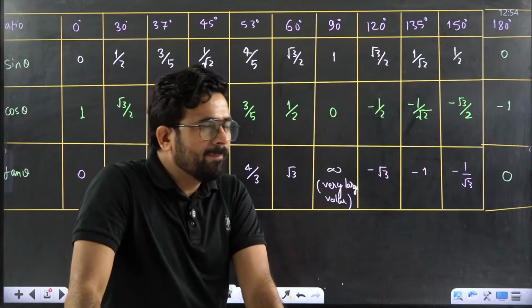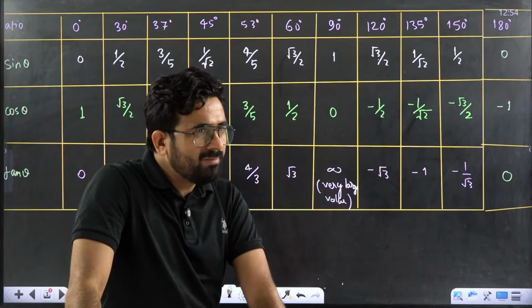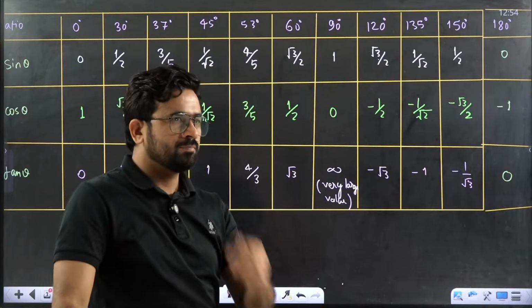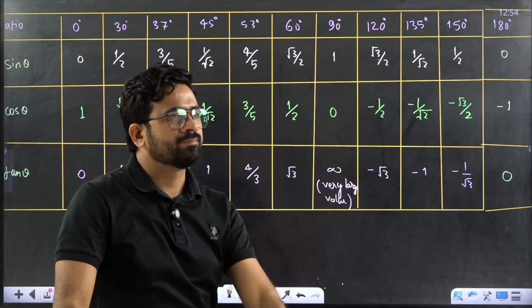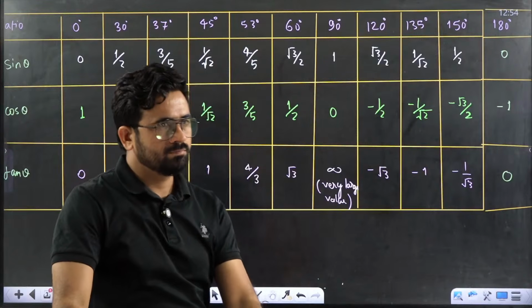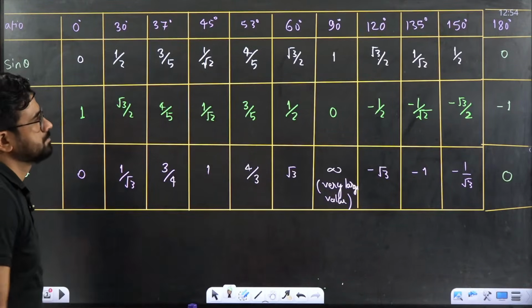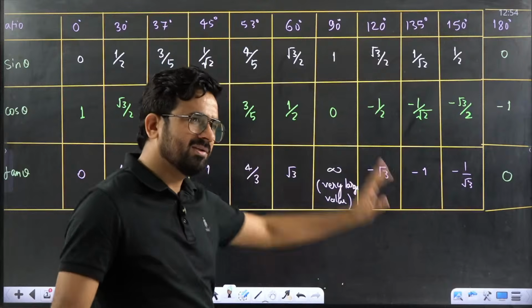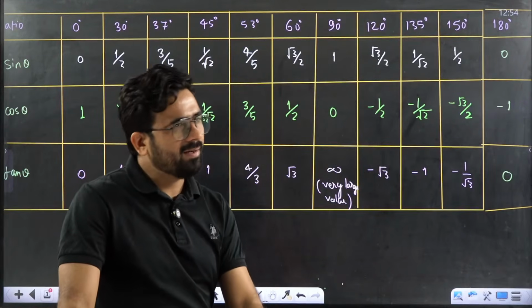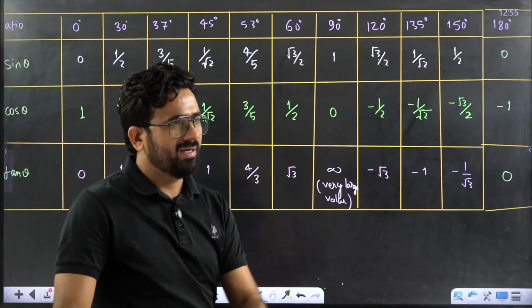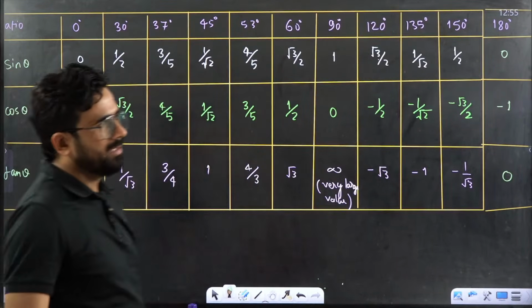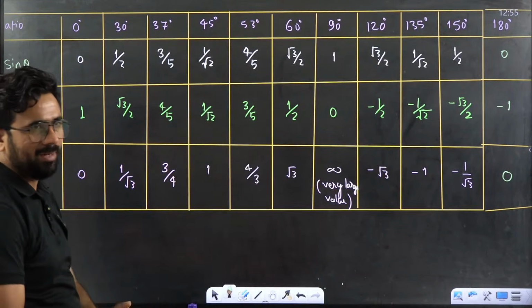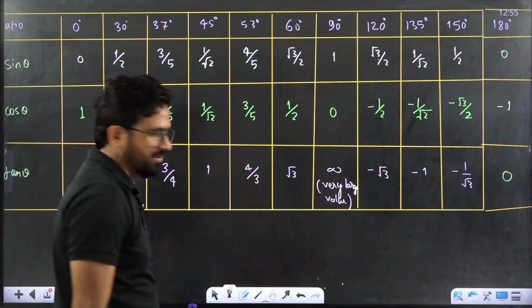This is clear to everyone, beta? This table is clear to everyone? Please reply so that I can move to the next page. You can take a screenshot of this table so that you can write later on also. If you are not able to complete, don't worry about it. Okay, I am moving to the next slide and we will understand how to use that and how I am writing positive, negative, that part. This has to be clear.